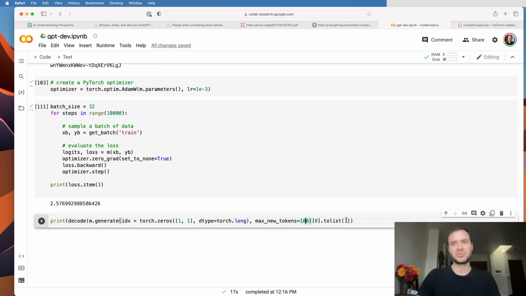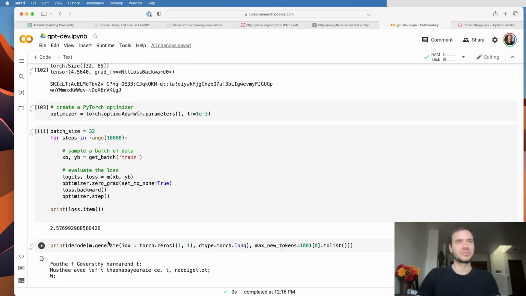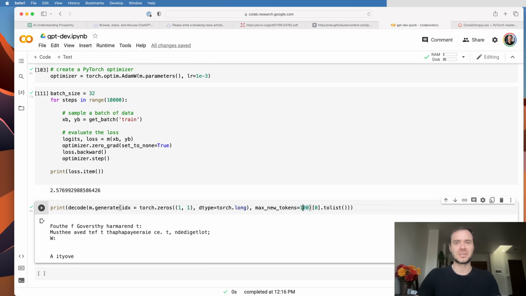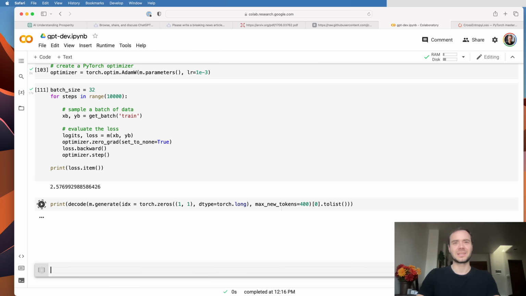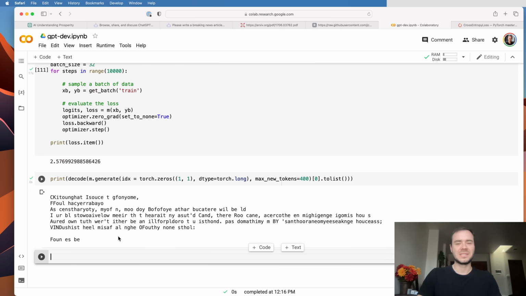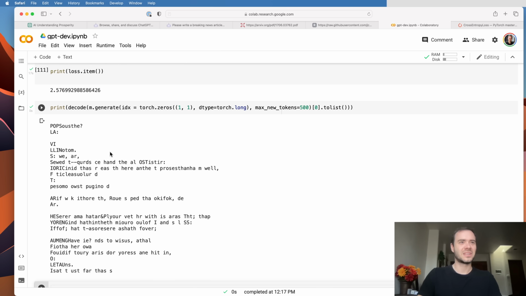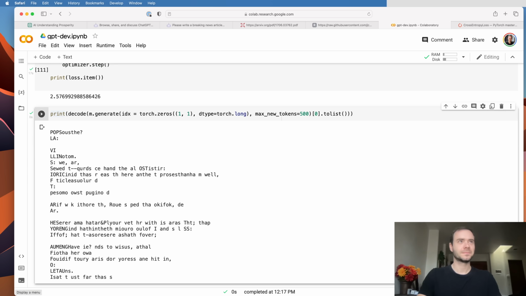Okay, so we're down at about 2.5-ish. Let's see what we get. Okay, well, dramatic improvement certainly on what we had here. So let me just increase the number of tokens. Okay, so we see that we're starting to get something at least reasonable-ish. Certainly not Shakespeare, but the model is making progress. So that is the simplest possible model.